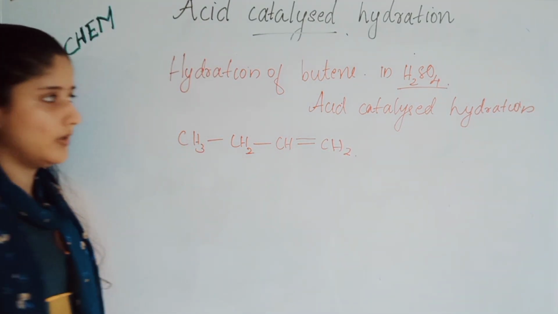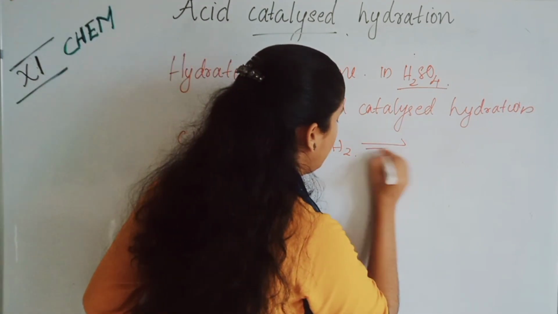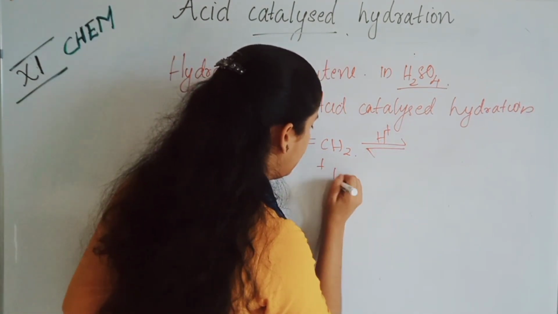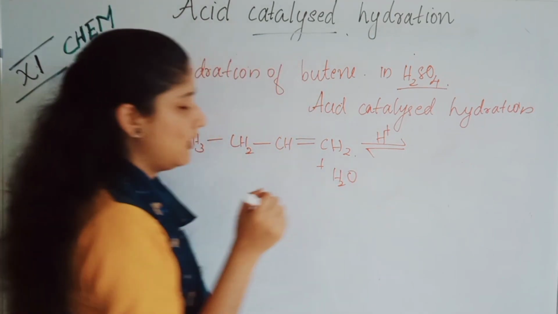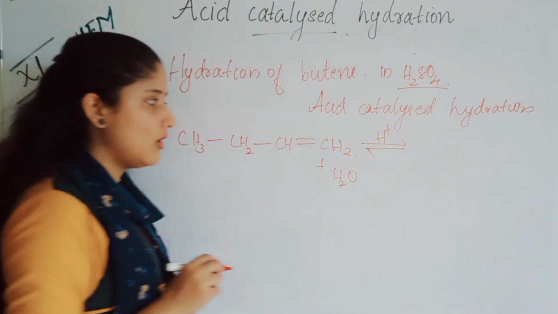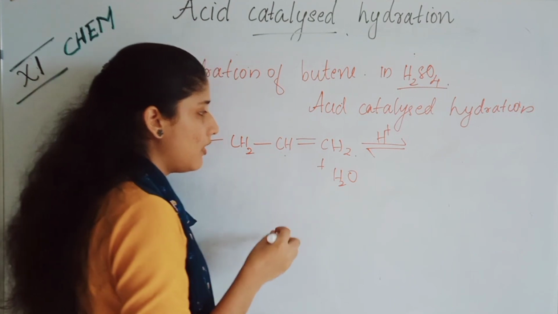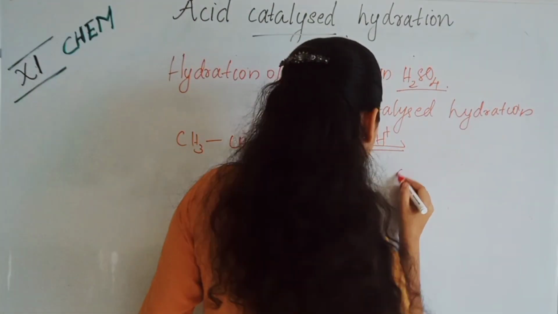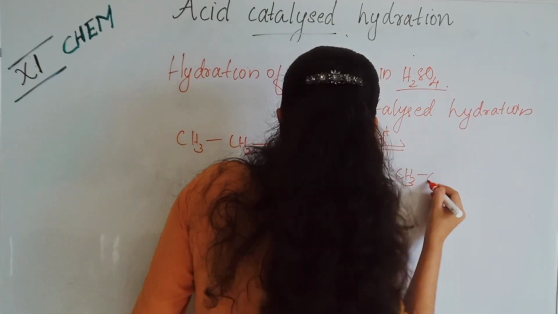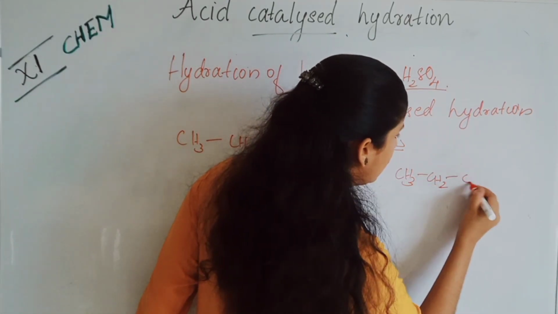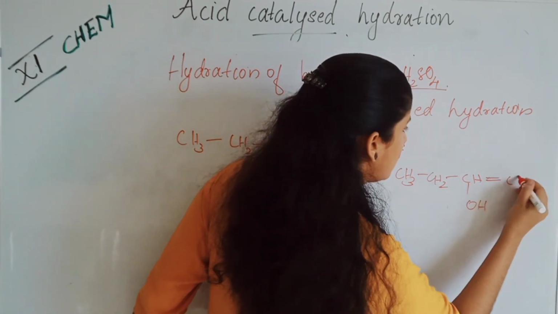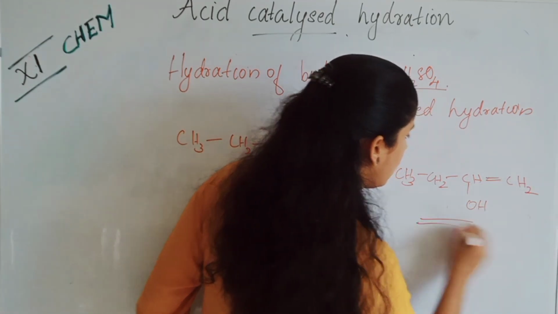This is butene. In the presence of H plus, when reacted with H2O, what will we get? We said that it is based on Markovnikov's addition. So OH adds to the carbon having the lesser number of hydrogens. So what will be the product? CH3, CH2, CH, OH, CH3. This is the product.